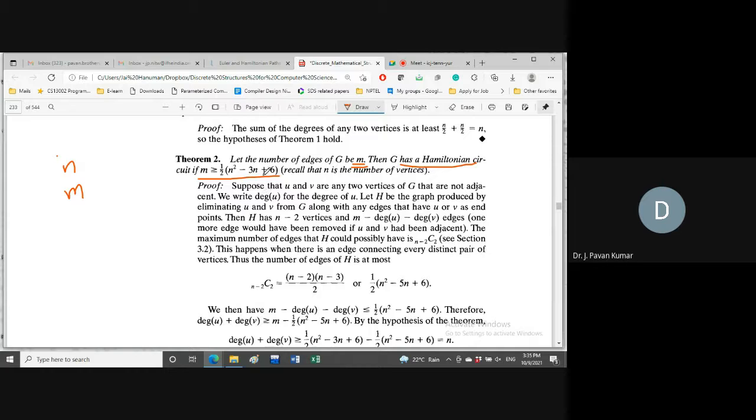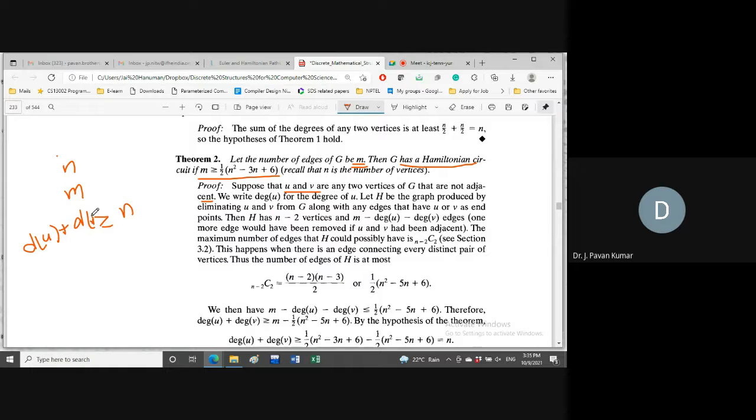Now we will try to prove this one. For that, we will assume that there exist two vertices u and v which are not adjacent. Then according to theorem 1, degree of u plus degree of v is greater than or equal to n. This is what we have in the first theorem.